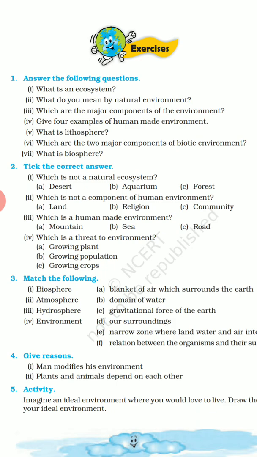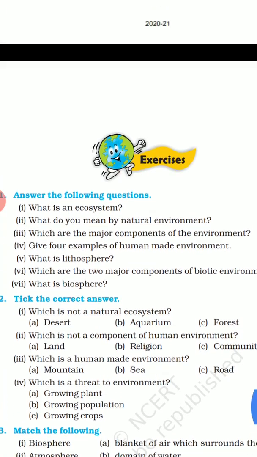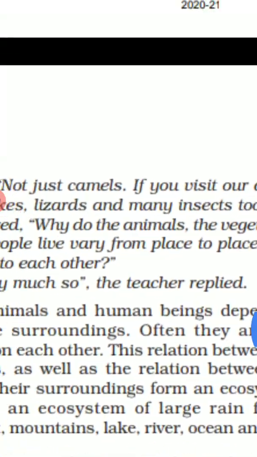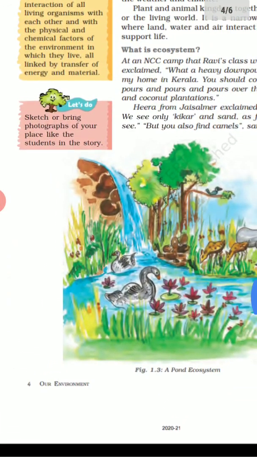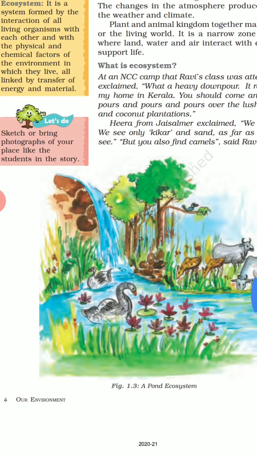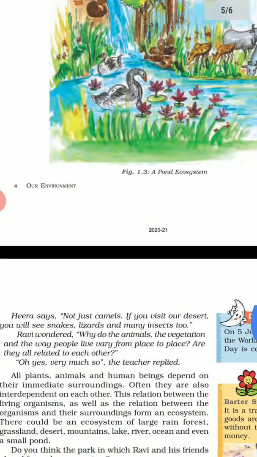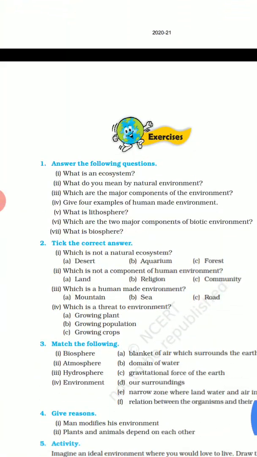Today, I will be discussing the question answers of chapter 1 Environment. So, let's start. First question: what is an ecosystem? An ecosystem is a system in which the biotic as well as abiotic components of the environment interact with each other, and they all are linked by transfer of energy and material. So this is the answer for ecosystem.